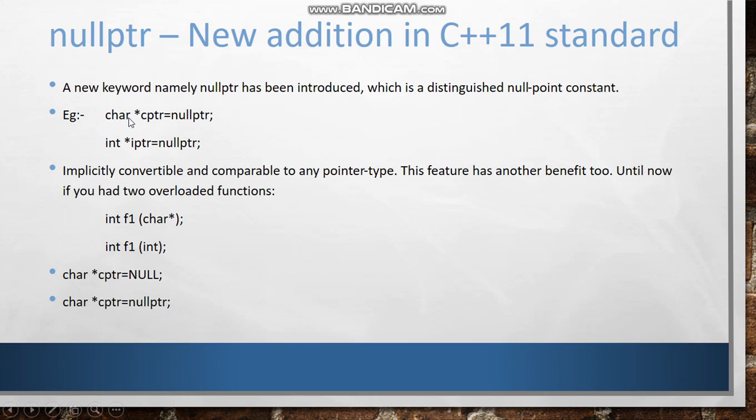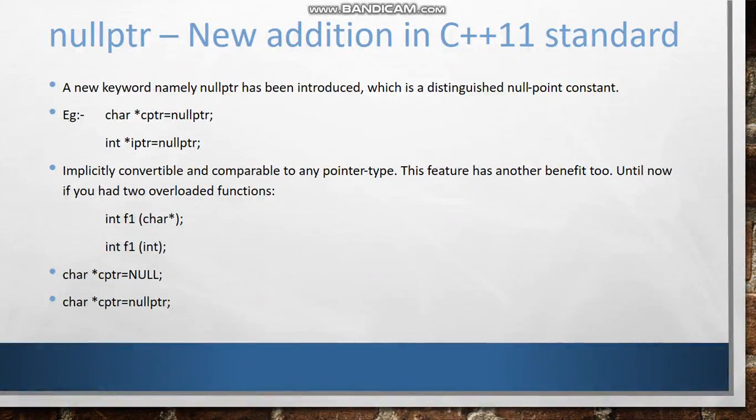For example, we can write char, then give an asterisk sign. This indicates it is a pointer. Then you can give a name for the pointer, equal to, now I do not want to give any value for the time being, that's why we will write nullptr. This will work the same way as NULL as we wrote in the previous one.